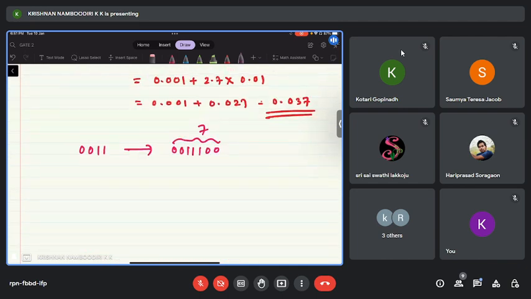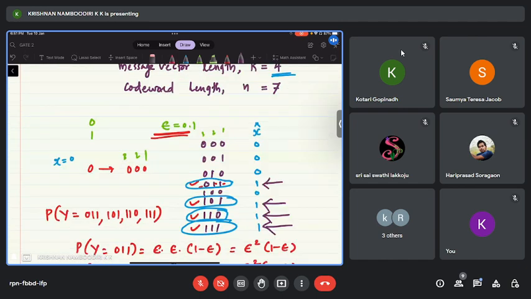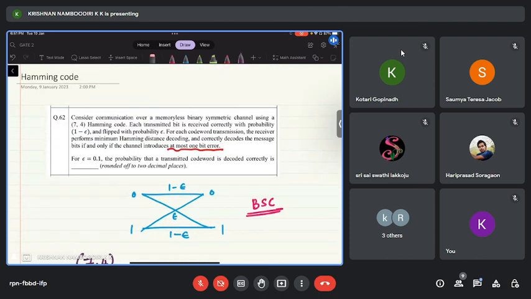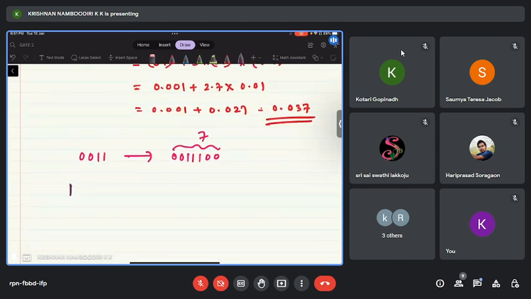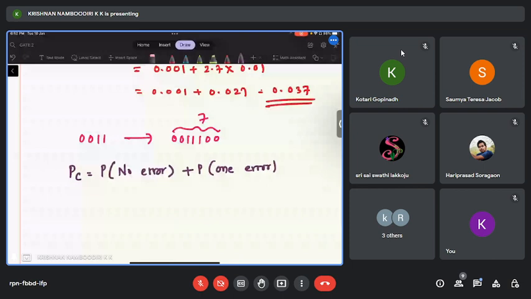So now I am transmitting 7 bits. The question is not to find the probability of error, it is to find the probability of correctly decoding. Okay, so what is the probability of correctly decoding? Probability of correctly decoding means probability of no error, that is one case, plus probability of 1-bit error. Do you agree? That is what is given in the question.